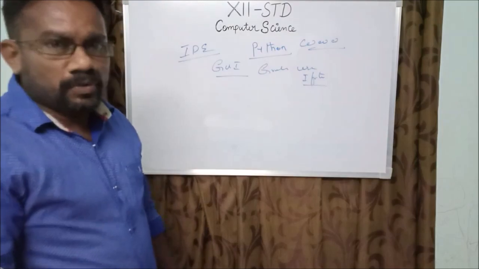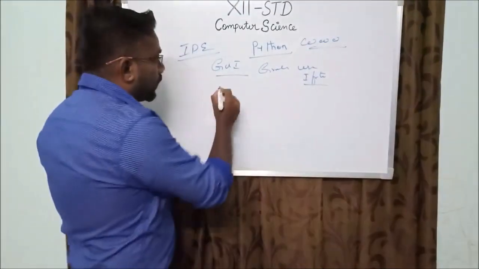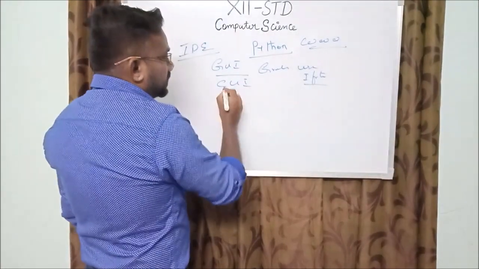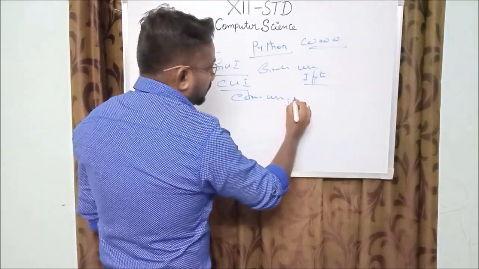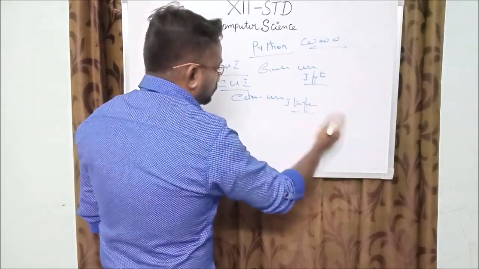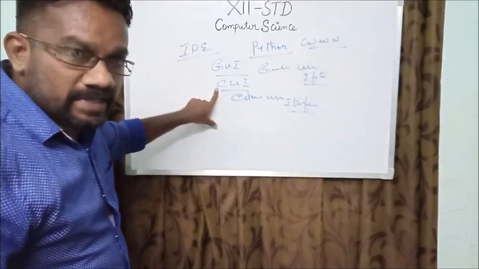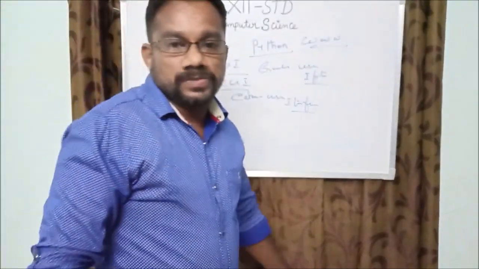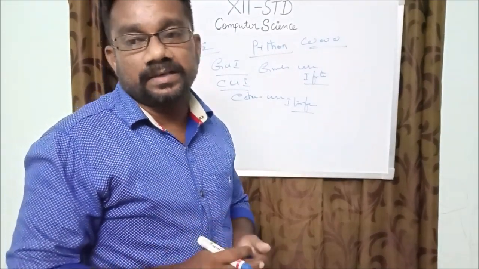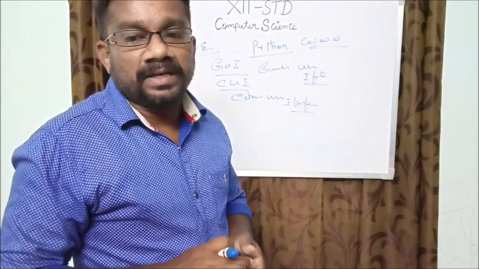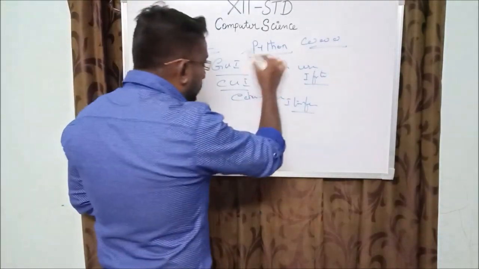In computers there are two major categories. One is GUI and the other is CUI. CUI is a character user interface. GUI is a graphical user interface. CUI is a character user interface. It can be applied using a graphical user interface with a development environment created by the Python programming institute. So why should we use Python programming?